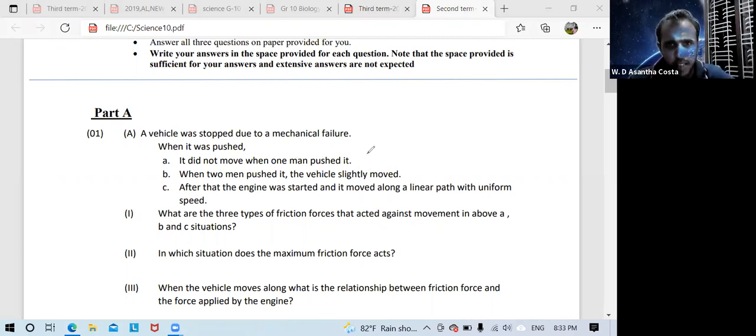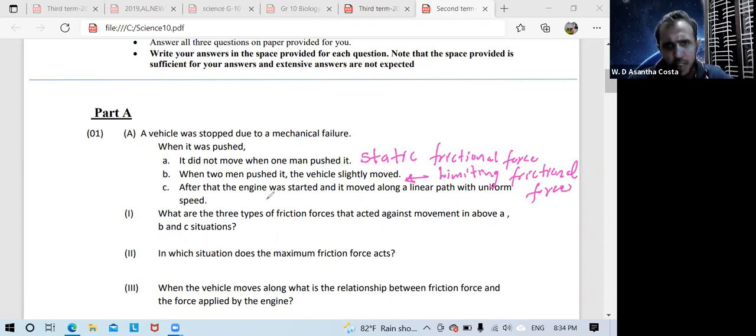That means here it affected static frictional force. Second one, when two men push it, the vehicle slightly moved. Now slightly moved means the beginning of the move. That means here acts limiting frictional force.